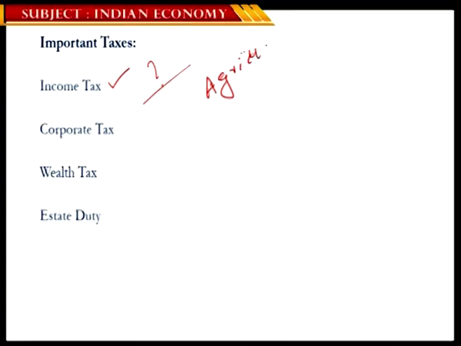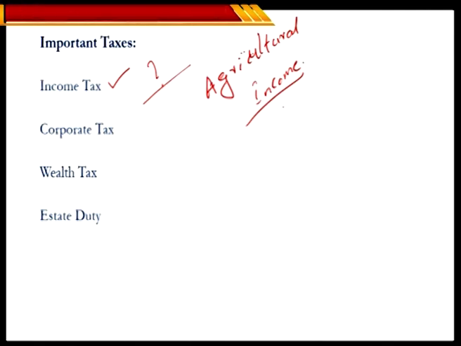And moreover, the reason why income tax is in the news in the recent past is the tax upon agricultural income. This has been a part of the debate. I think most of you are aware that the right to levy tax on agricultural income is with the states. So there are many people who report a very large amount of income from agriculture and end up evading, not paying any taxes. So that's the basic reason.